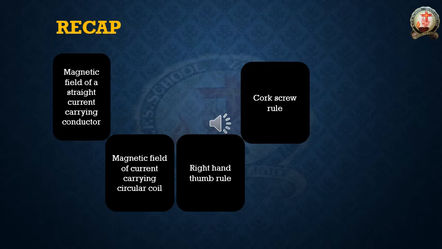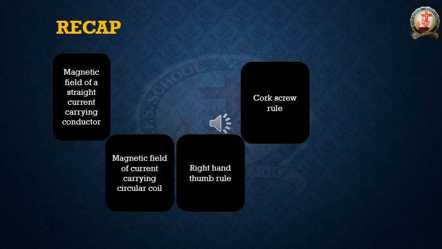And second one is magnetic field of current carrying circular coil. I told you already, this concept is similar to the magnetic field of a straight current carrying conductor. Now whenever a current is flowing through a circular coil, this also will be creating some amount of magnetic field around this region.